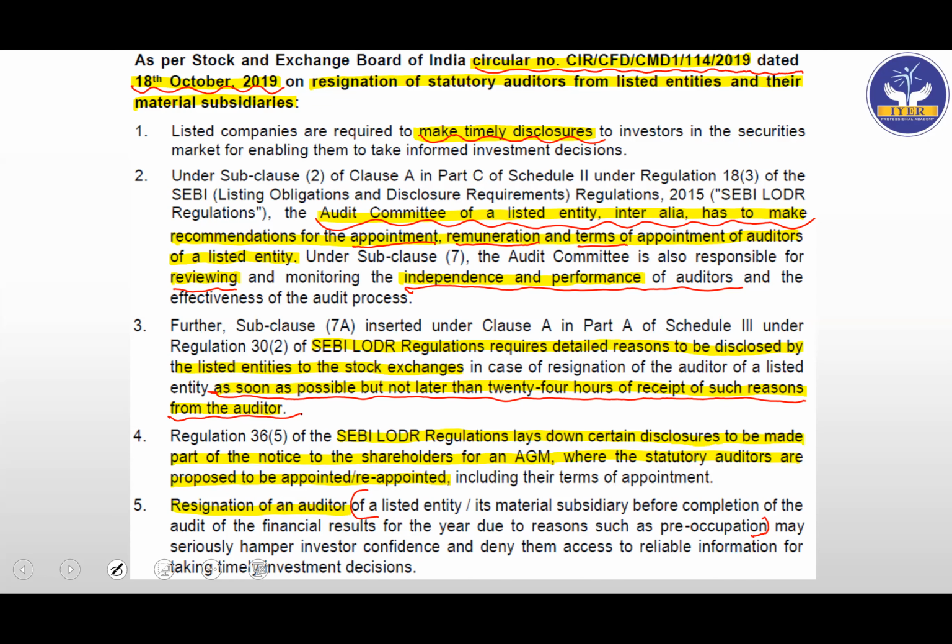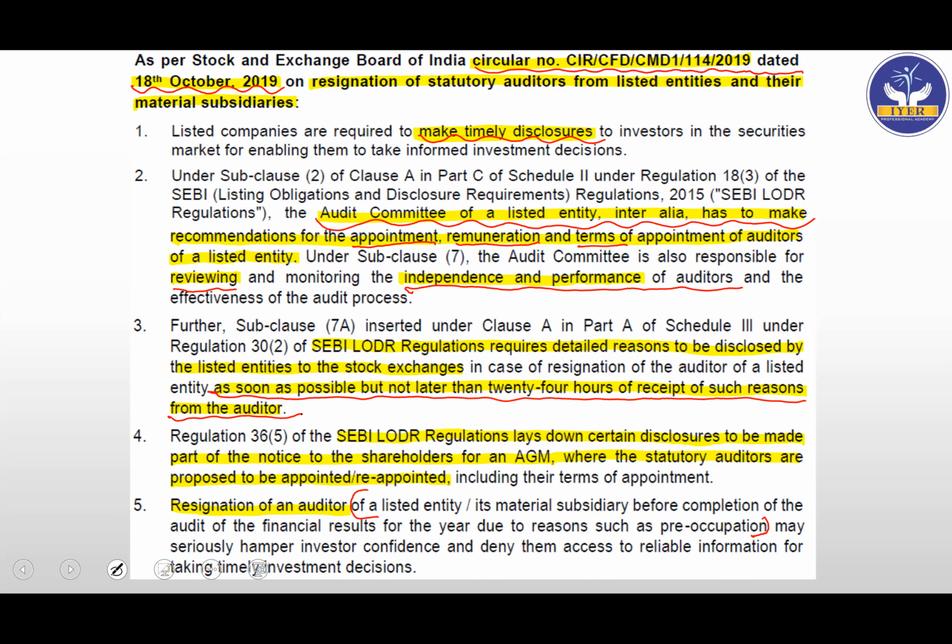So if the old auditors are removed, and so generally, if it is a case of casual vacancy, then the board of directors get to appoint. If it is a company other than a government company, they are saying whenever the AGM is there and we are appointing a new auditor, at that time we'll have to make the necessary disclosures to the shareholders. So not a big point, a very simple point which is given. A question on this is not expected that much in the exam, so you can just read through it.